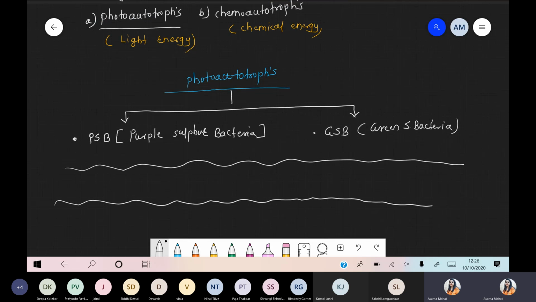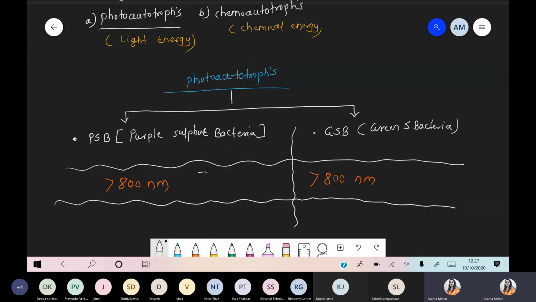So under the photoautotrophs, the light source is definitely light, but which type? Purple sulfur bacteria require more than 800 nanometer wavelength, as do green sulfur bacteria.